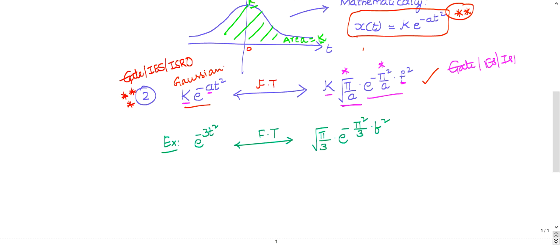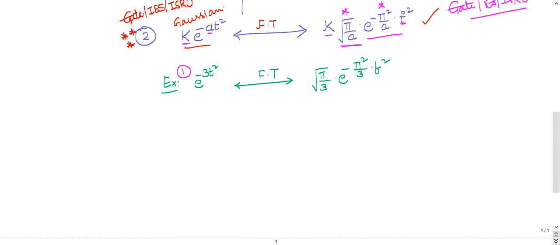Even ISRO papers have this direct question. He'll give a signal something like this. I'll give you a question, an example which I have chosen from previous papers. So e power minus 3t square is the question given. Then he is asking what is the Fourier transform of it. Simple, just compare with the standard formula which I gave, k into e power minus at square. K is 1, right? So 1 into e power minus 3t square.